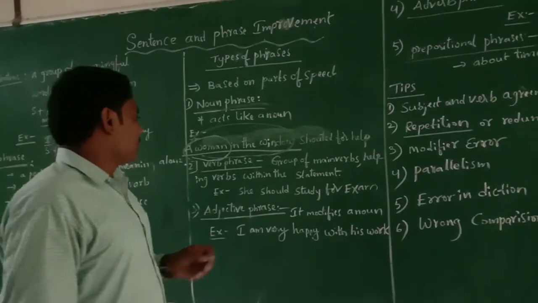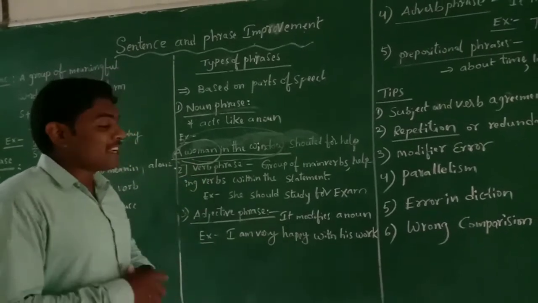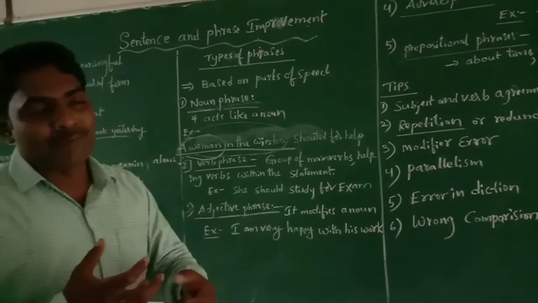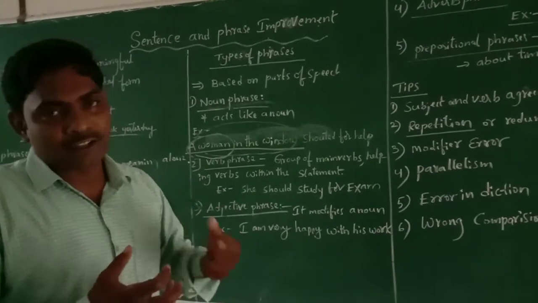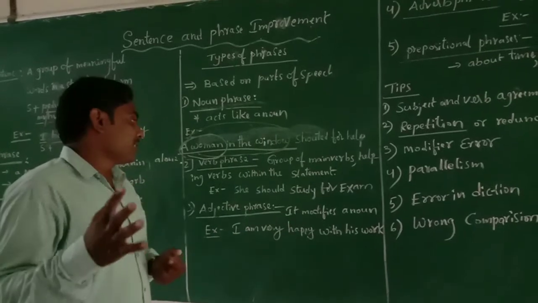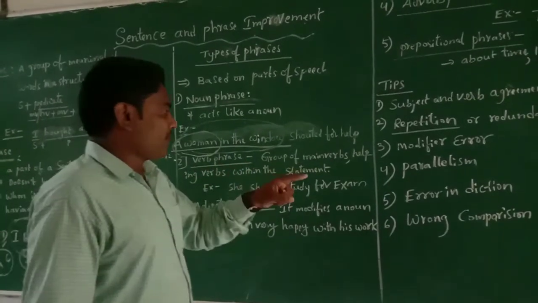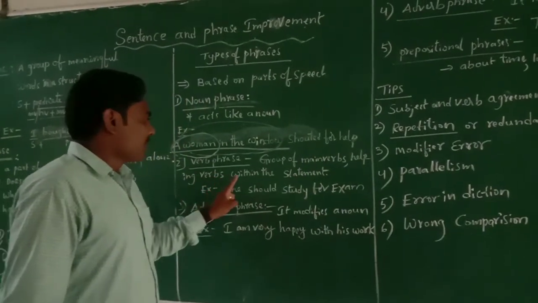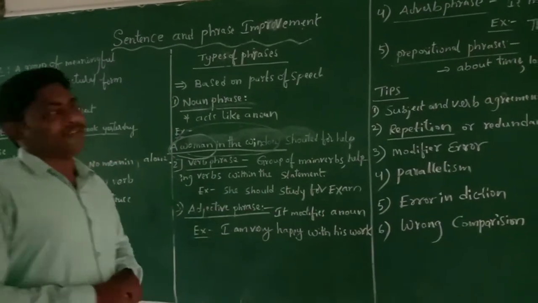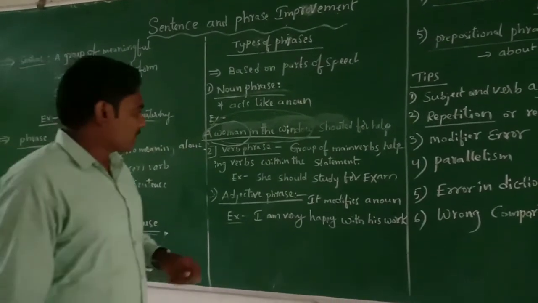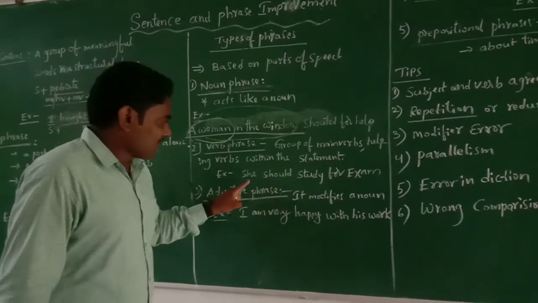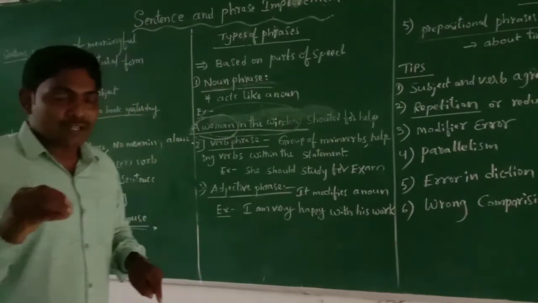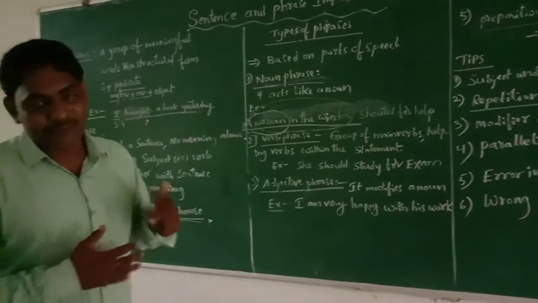The second is called the verb phrase. A verb phrase is a group of main verbs and helping verbs within the statement, used according to the structure. For example: she should study for exam, she must study for exam.